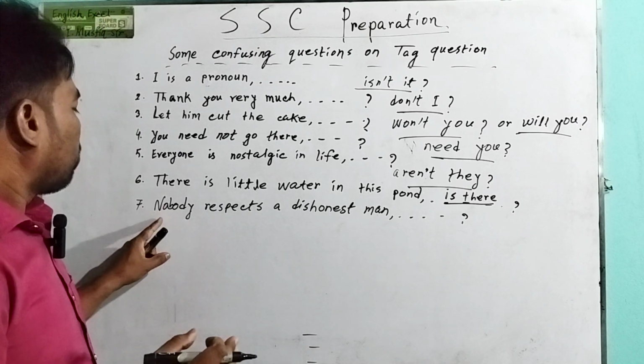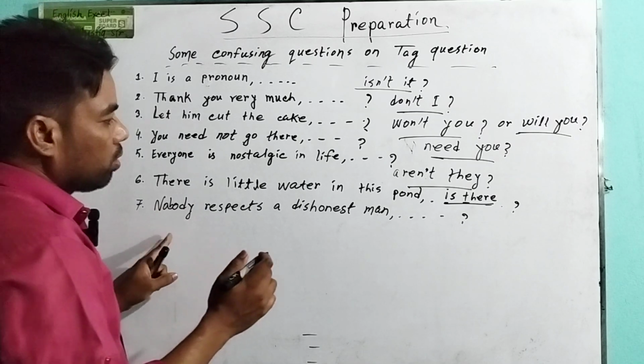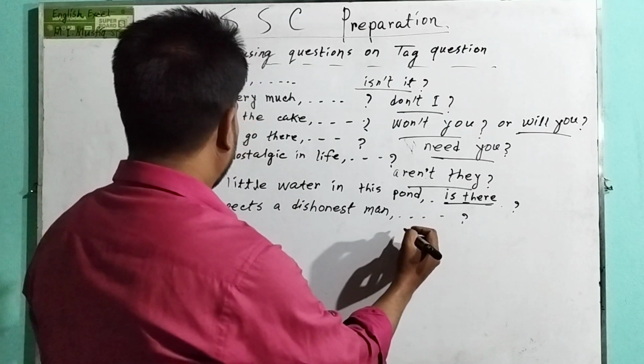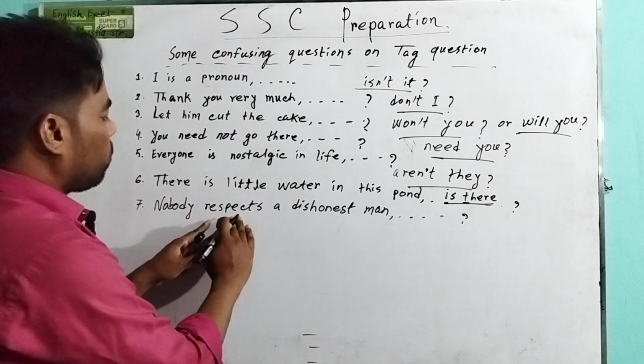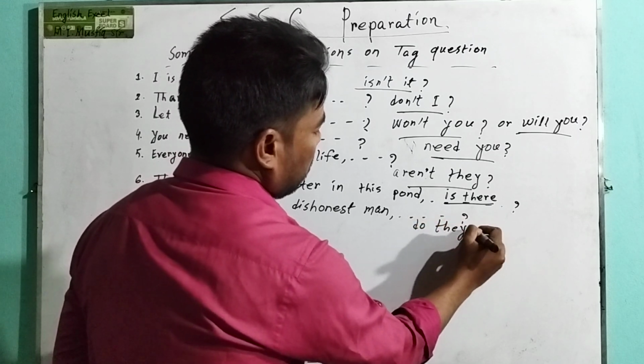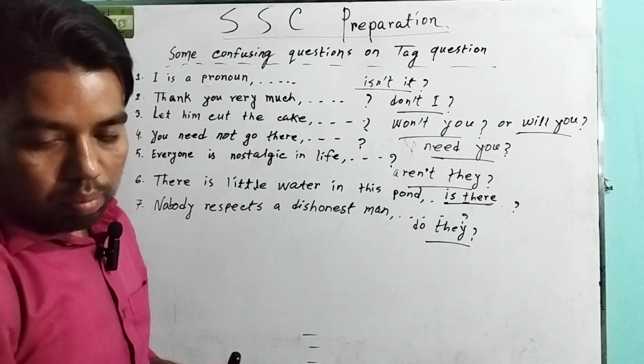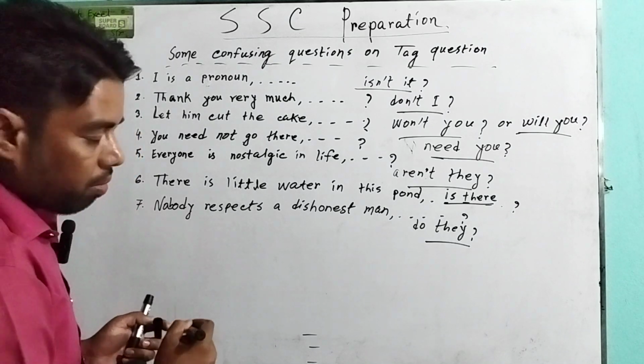That's why we have to take the subject "they." So the answer will be "do they?"